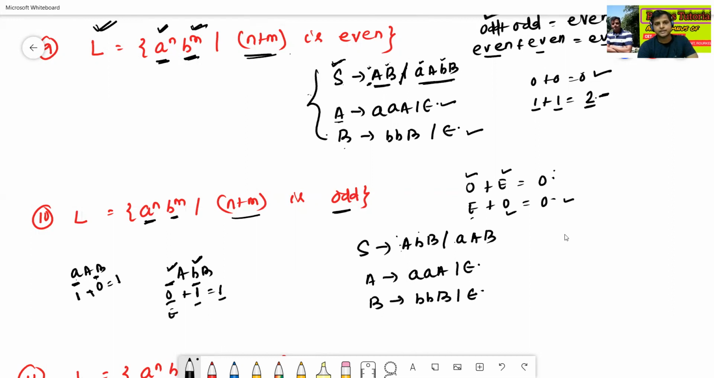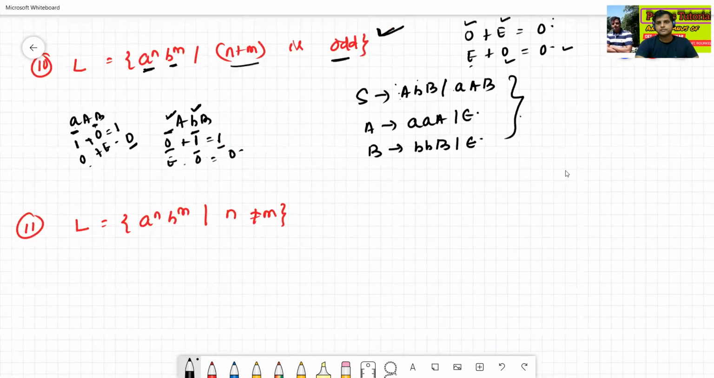This one is even, this one is odd, so even plus odd equal to odd. Right? Here this one is odd plus this one is even, odd plus even equal to odd. So this one is the grammar for the language L. Now we'll see one more question.